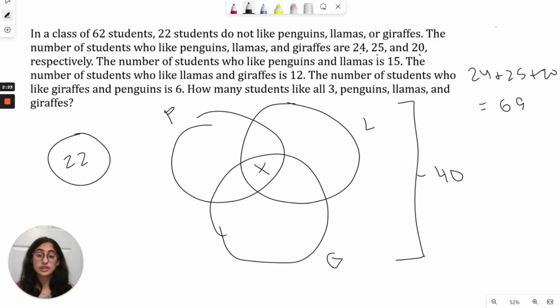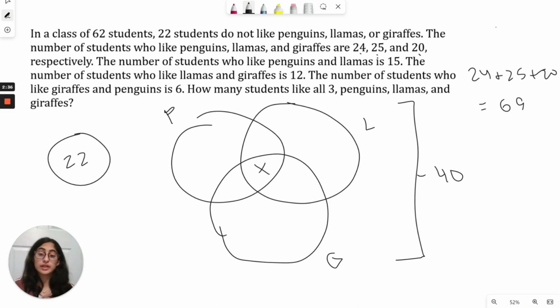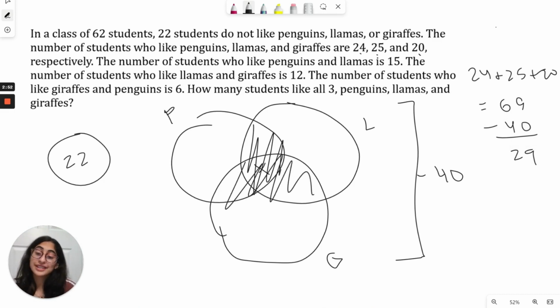We're double counting something because it's in these areas, in which they're counted in the people who like penguins and the people who like llamas and the people who like giraffes. They're actually triple counted. So we're counting the overlapped areas multiple times because they're included in multiple categories. And so what that tells us is the number of students in those overlapped areas is just 69 minus 40. So there's going to be 29 total students who are somewhere in these overlapped areas.